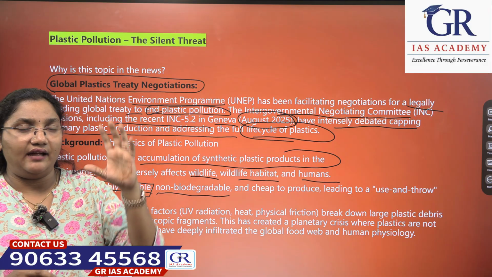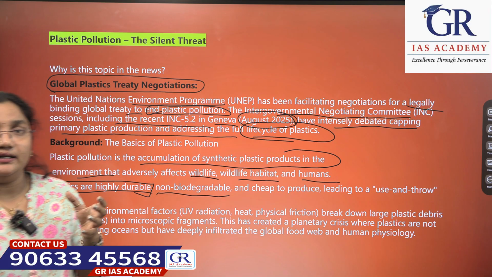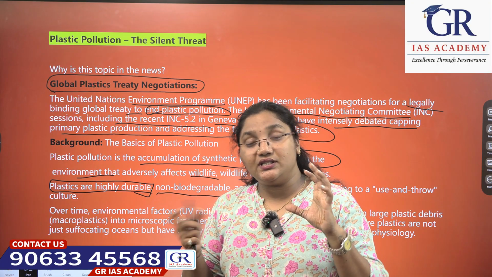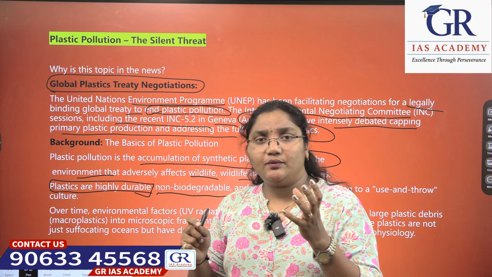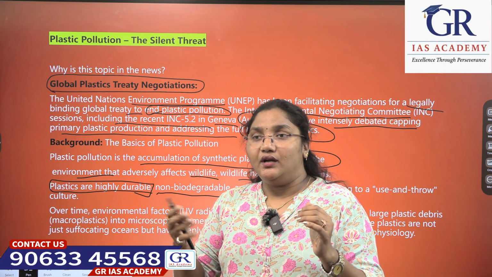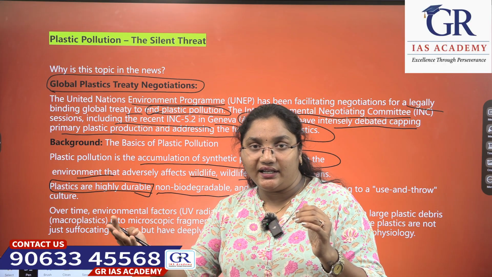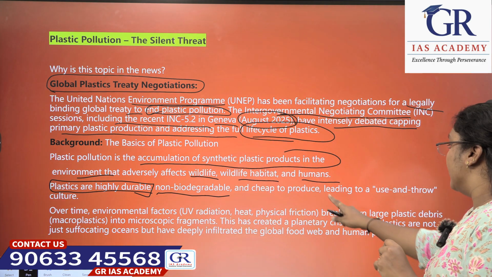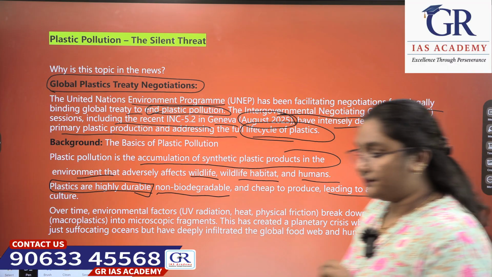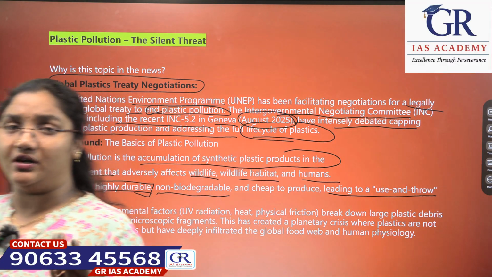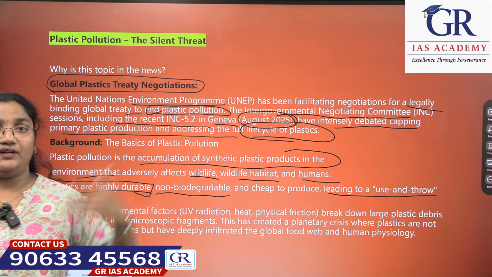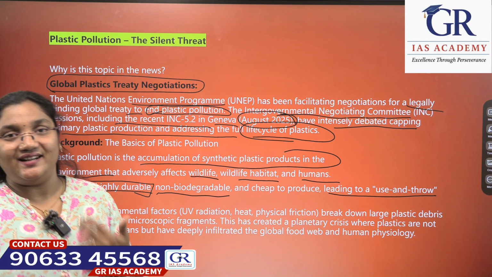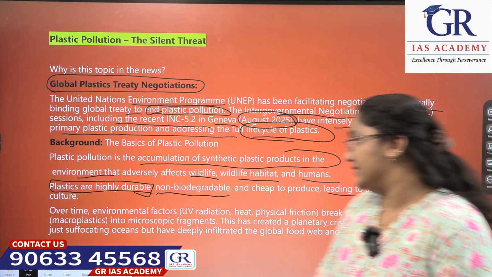Basically, compare a plastic water bottle and a steel water bottle, or a glass water bottle. Take this plastic water bottle, it costs around 50 rupees. However, this steel bottle costs us around 120 to 150 rupees. See the production cost also, right? It is very cheap to produce, leading to a use and throw culture. We can't take steel bottles and throw them away. However, with plastic bottles, he'll charge 20 rupees, we'll take that bottle, drink and throw it off, like a use and throw process, right?